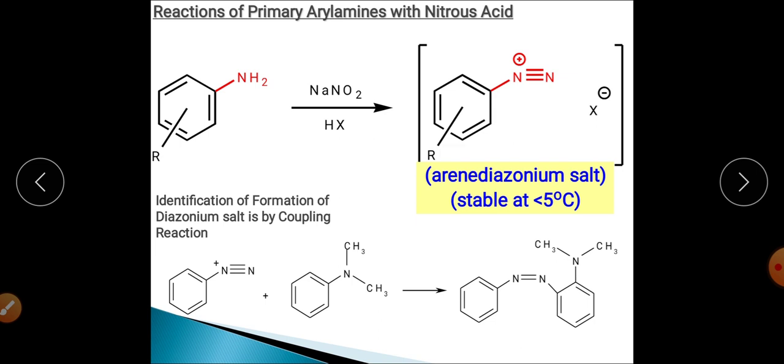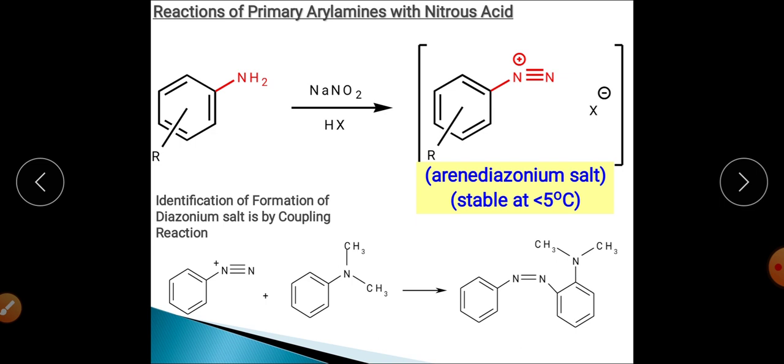It will produce the dye, and this is a very important substrate for the dye industries, because so many kinds of dyes can be synthesized by the diazonium coupling reaction. There is a reaction, my dear students, between this aromatic diazonium salt and this compound, that is N,N-dimethylaniline. When these two react, they give rise to the diazonium coupling reaction, and this will be the product, which is a colored dye.